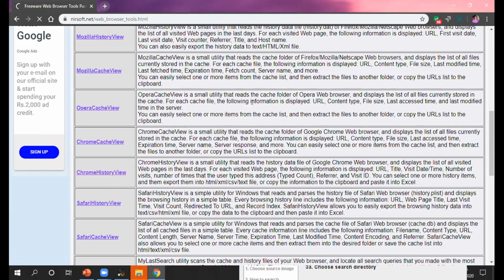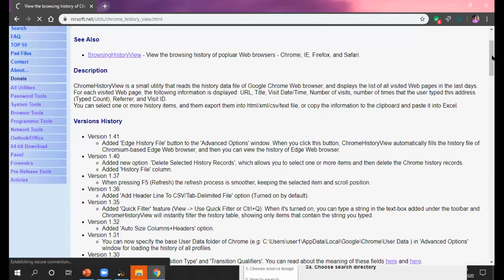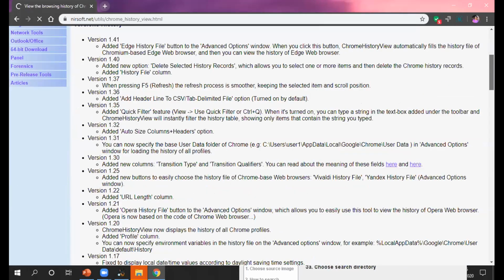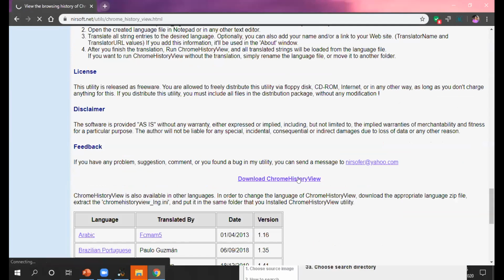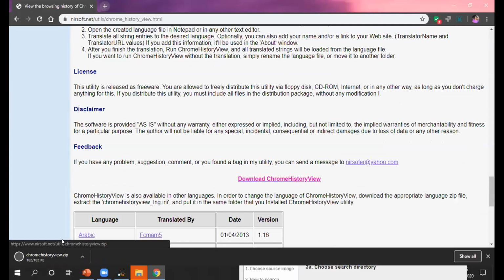Just click on this file. There are some versions. Download history view. Open it.